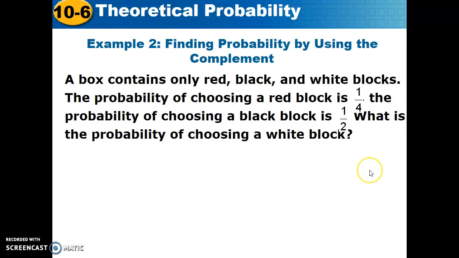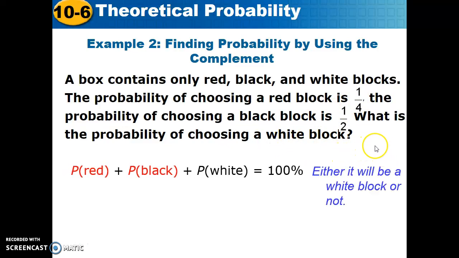We're finding the probability by using the complement now. A box contains only red, black, and white blocks. The probability of choosing a red is 1 out of 4. Black is 1 out of 2. What's the probability of choosing a white block? Either it will be a white or it won't. So the case where it won't is it's red and black. We know these two probabilities to be 1/4 and 1/2.